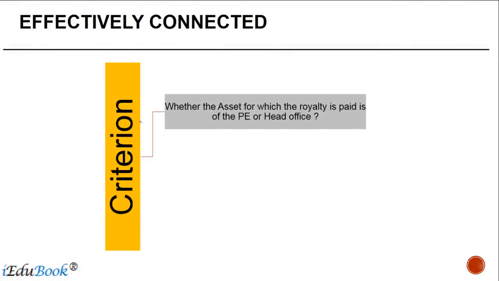So what are the criteria that need to be seen to determine whether royalties are effectively connected or not? The first one is whether the asset for which the royalty is paid is of the PE or the head office. One reference you can make is to the books of accounts of the PE. Is the PE accounting for the asset in its own books of accounts? In computing the income of the PE, are you claiming a deduction for depreciation on such asset? Or are you paying a lease rental for the asset?